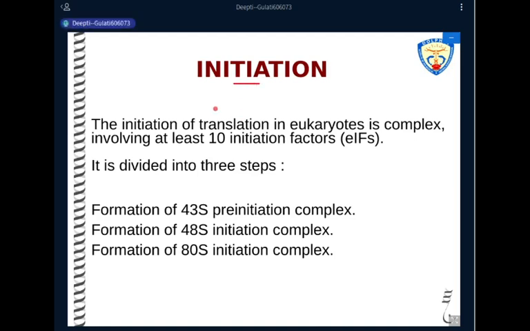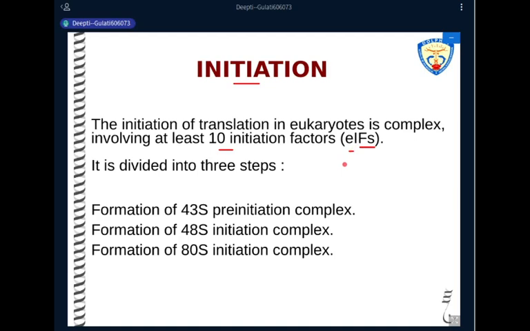Now, translation initiation in eukaryotes is a complex process, and it involves at least 10 initiation factors. These initiation factors are preceded by a small e in the abbreviation, and small e means we are talking about the eukaryotic system.